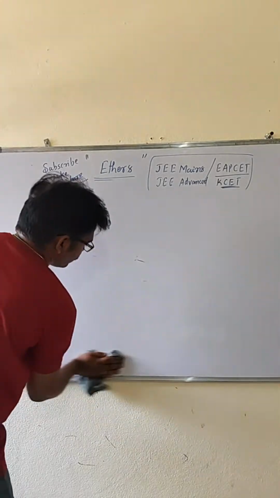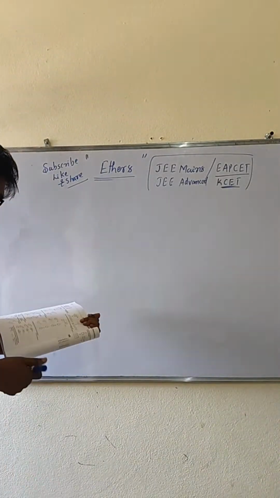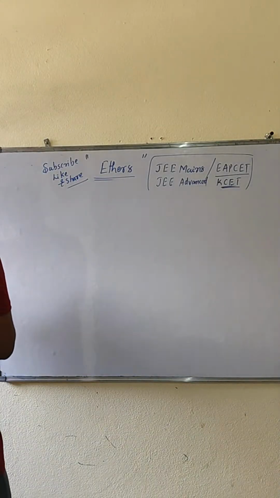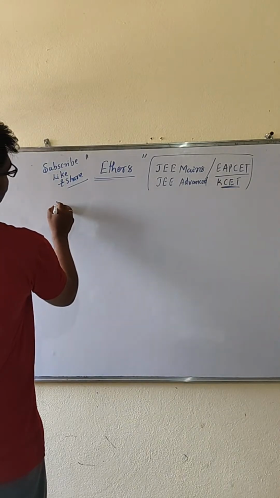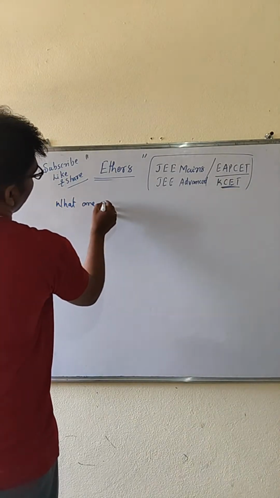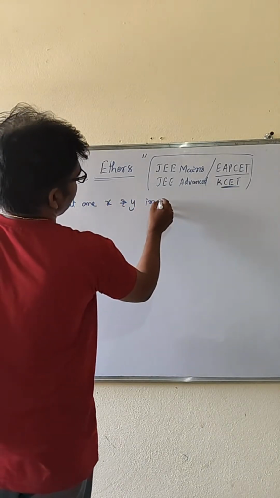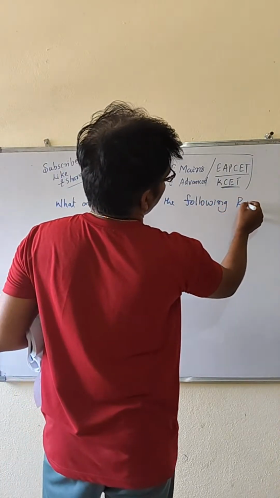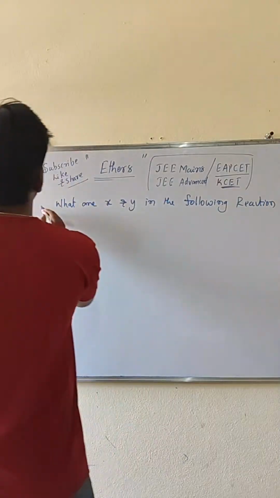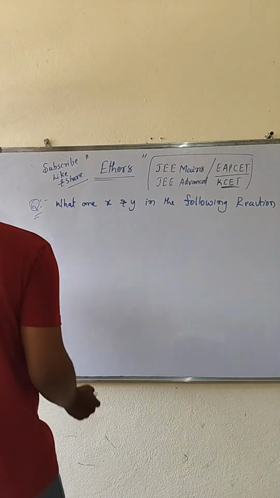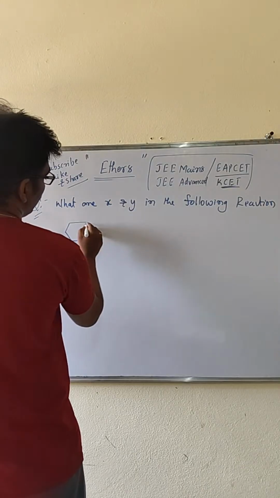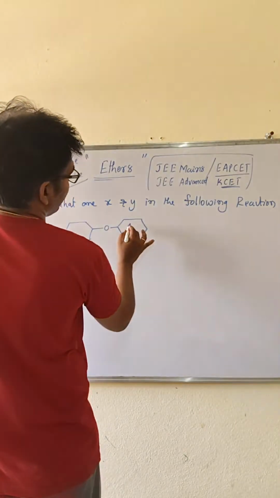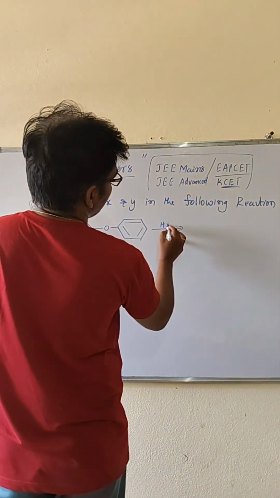Same type of question, one more question. X and Y in the following reaction, what are they? They are mentioned like this. This is the question. So look at it: a cyclohexyl group is attached to a benzene, and it reacts with hydrogen iodide.